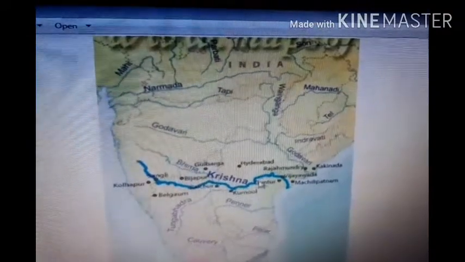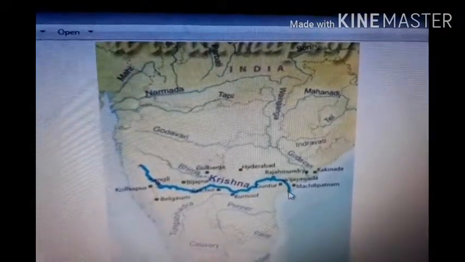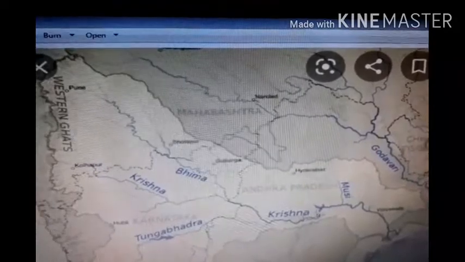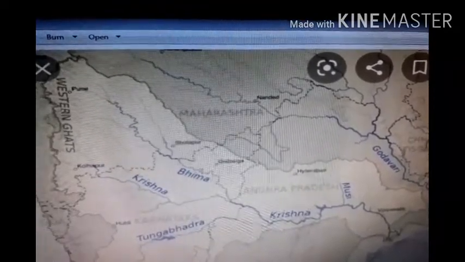This is in the map. Look at the location of this Krishna river. It moves in this way. In the second map, this is the route of Krishna river. From here, it moves towards the east and enters into the Bay of Bengal. This is the basin of Krishna river. This is the complete basin of Krishna river.